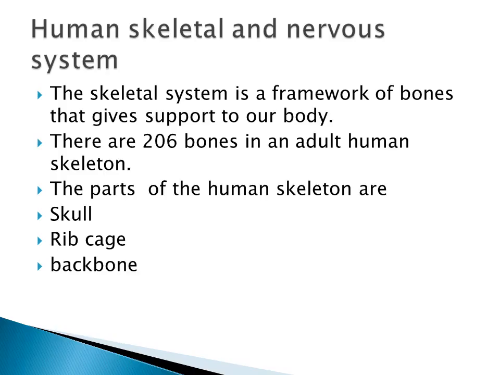So what is our human skeletal system? Our body parts have different systems, right? Like the circulatory system, digestive system, reproductive system, excretory system, like that. The main systems are the skeletal system and the nervous system. These two systems are very important for us.